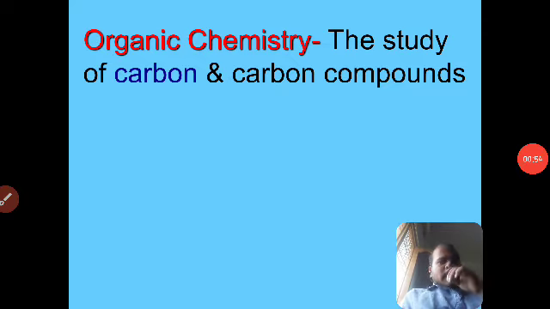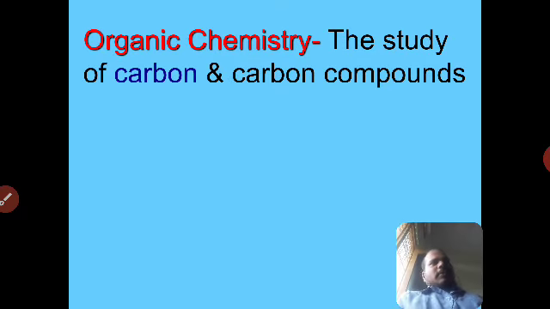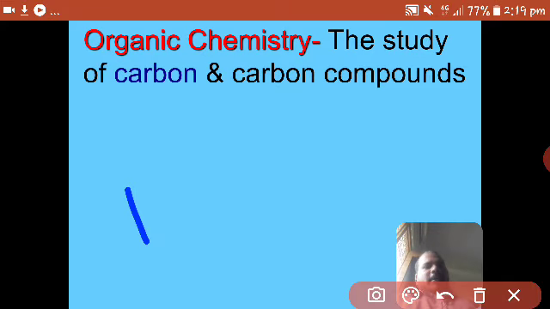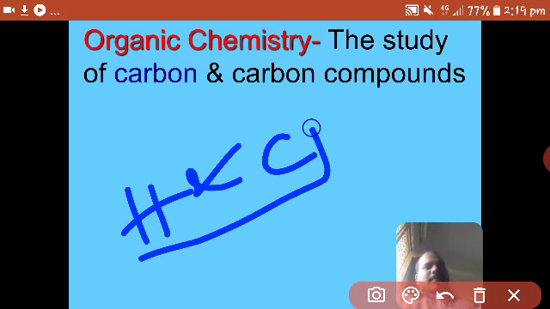First of all, we should know what the valency of carbon is. Carbon has 4 valence electrons, so it can form 4 covalent bonds. Especially, organic compounds consist of covalent bonds.